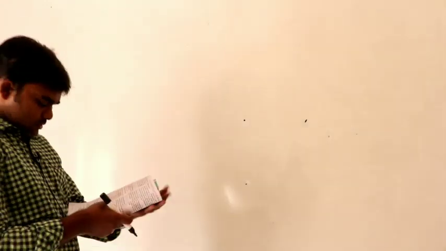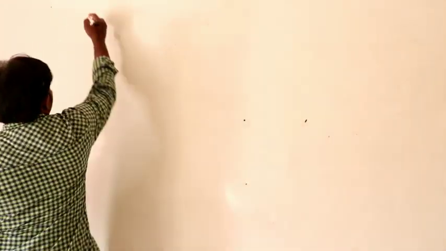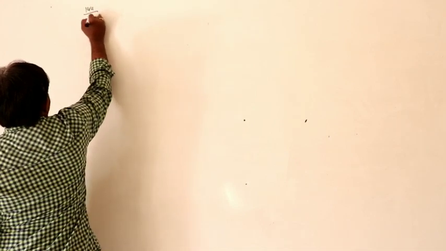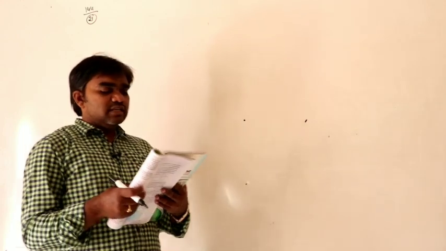See here, page number 144, question number 21. A staircase containing 10 steps, each 10 centimeters in height and 20 centimeters wide.